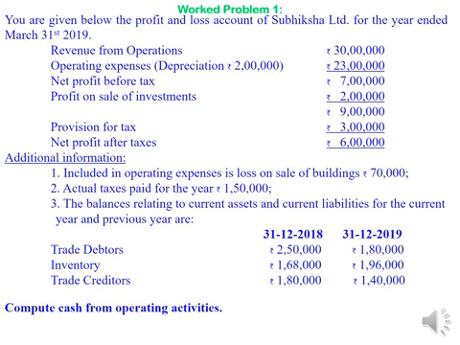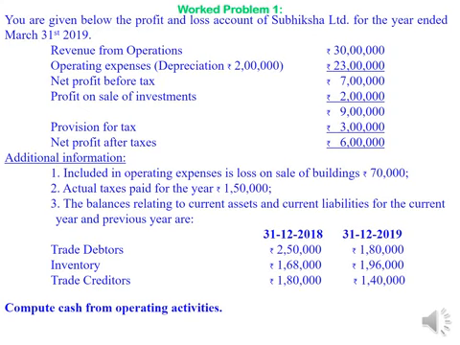Second, actual taxes paid for the year amount to rupees 1,50,000. Current assets and current liabilities balances on opening date and closing date are given. Trade debtors rupees 2,50,000 and 1,80,000 respectively. Inventory rupees 1,68,000 and rupees 1,96,000 respectively.